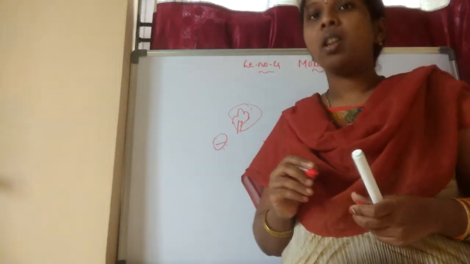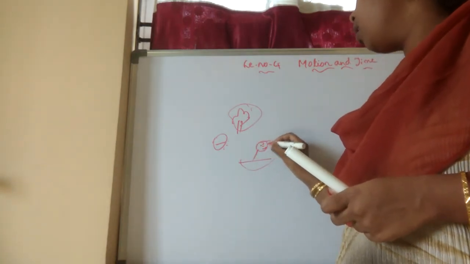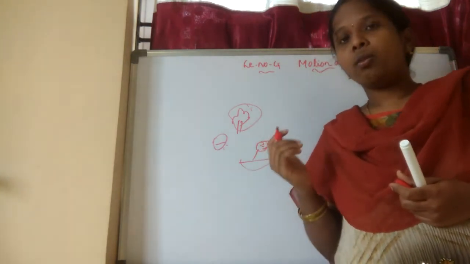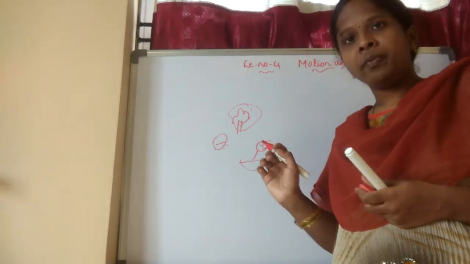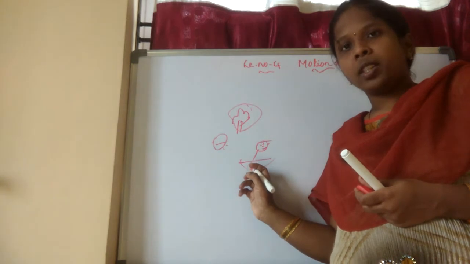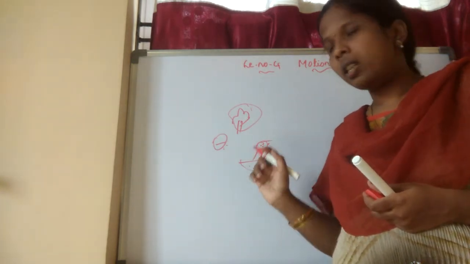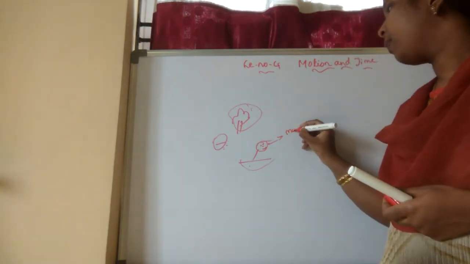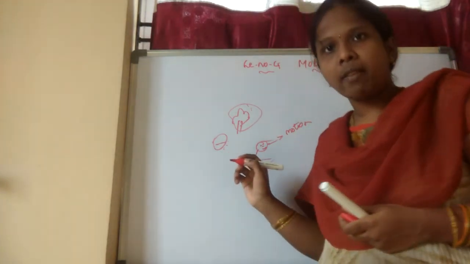In the same way, I'll give another example. For example, a boat. One person is traveling in the boat. Now tell me, who is at rest and who is in motion? Who is traveling? The person is moving the boat. Now who is in motion? Yeah, the person. Why? Because he is traveling in the boat.